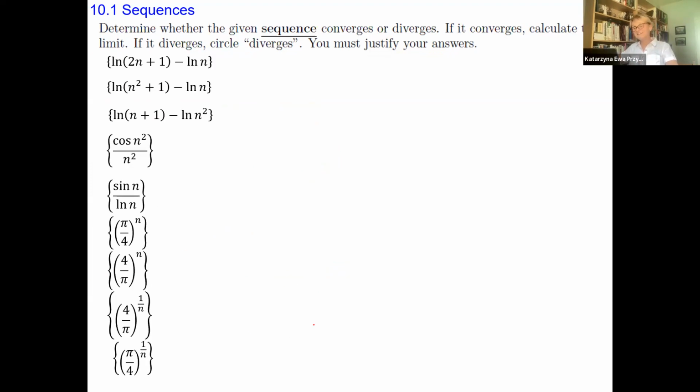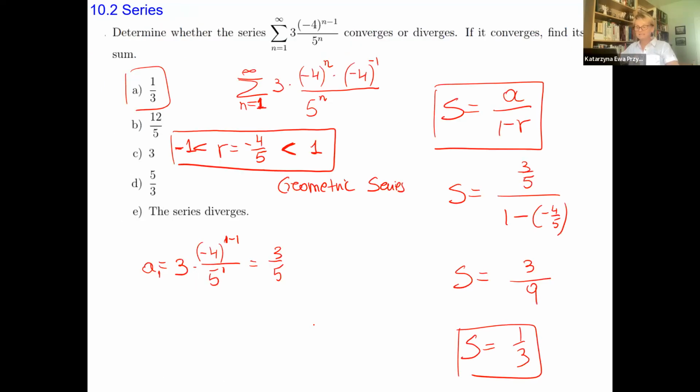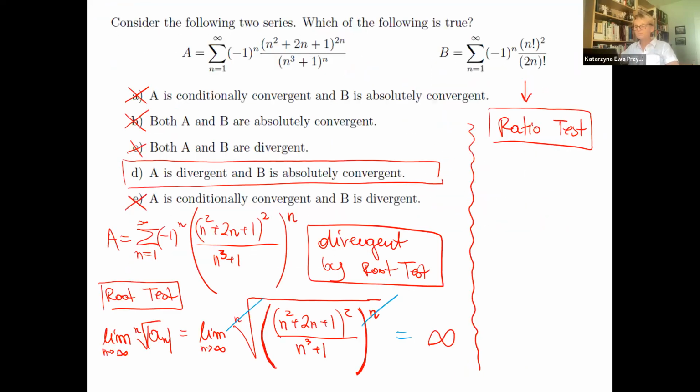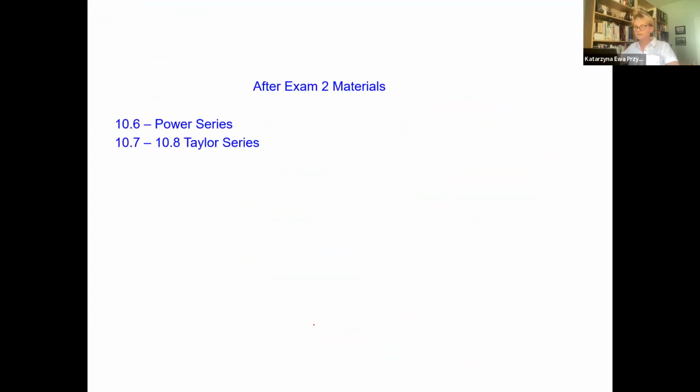Okay, and then I have another list, and another one. And that's it. That's for the sequences. But let's jump. This is one question. I did solve it, but you may definitely cover the solution and try to solve it on your own. Another one. We did this. Some of them are from exam 2, because that was chapter 10. But I would like to focus on the new material.